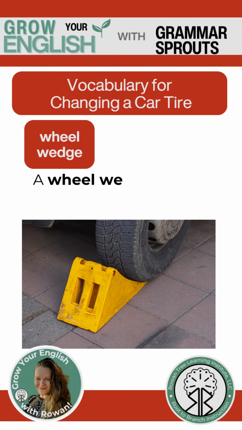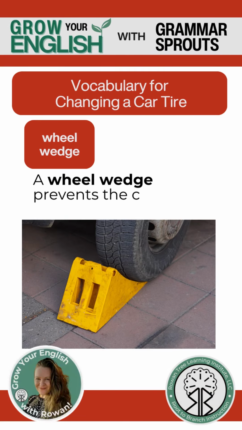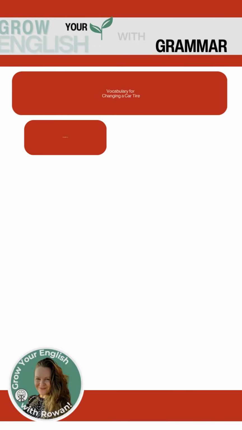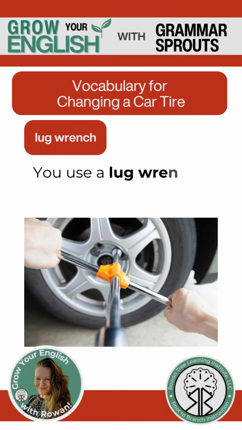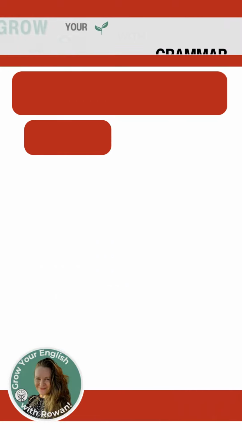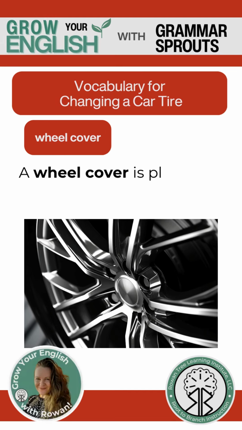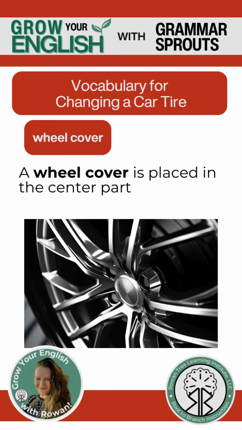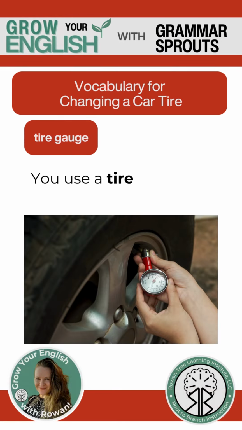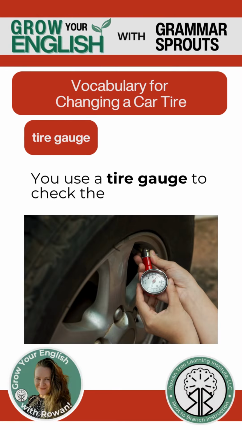Wheel wedge. A wheel wedge prevents the car from moving as you work. Lug wrench. You use a lug wrench to loosen and remove the lug nuts on a wheel. Wheel cover. A wheel cover is placed in the center part of the wheel and conceals the lug nuts. Tire gauge. You use a tire gauge to check the tire pressure.